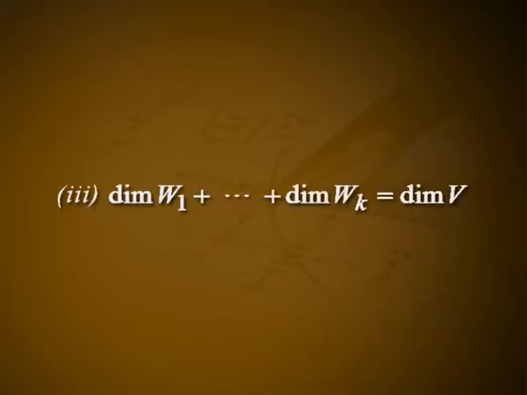3. Dimension of W 1 plus etc. plus dimension of W k equal to dimension of V.